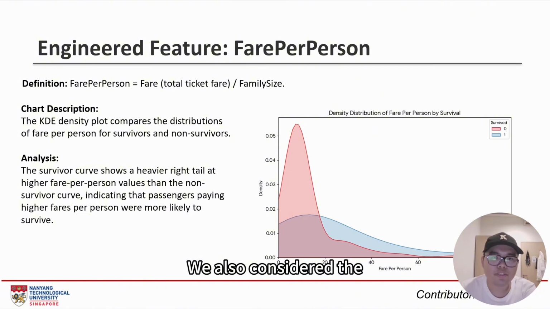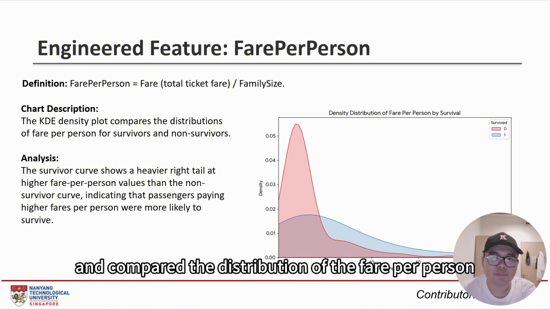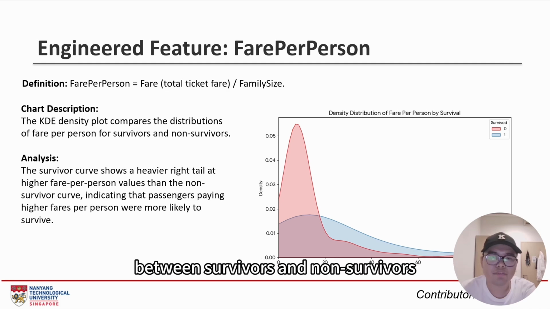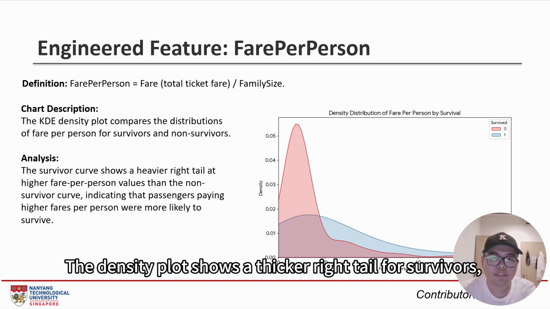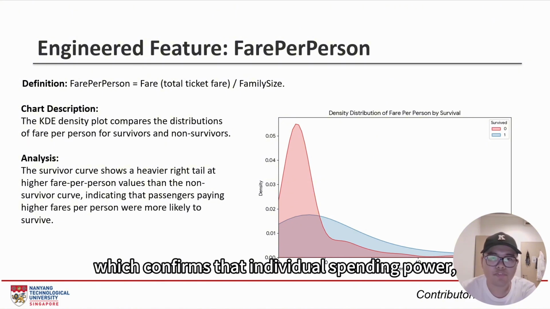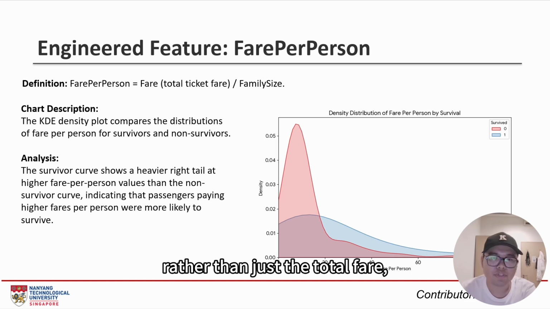We also considered the fare per person and compared the distribution of the fare per person between survivors and non-survivors using a KDE plot. The density plot shows a thicker right tail for survivors, which confirms that individual spending power rather than just the total fare is a strong predictive indicator.